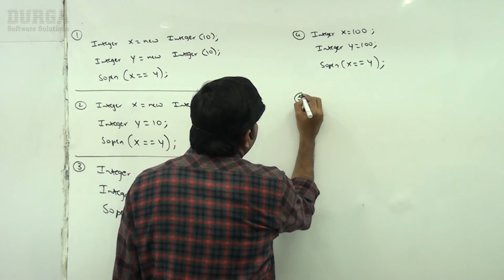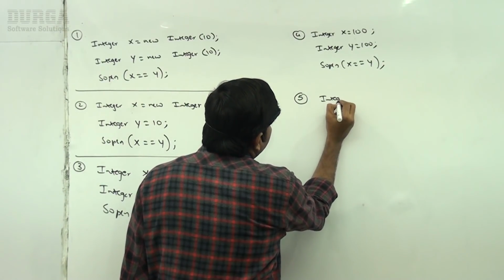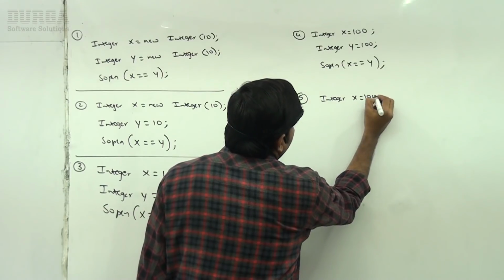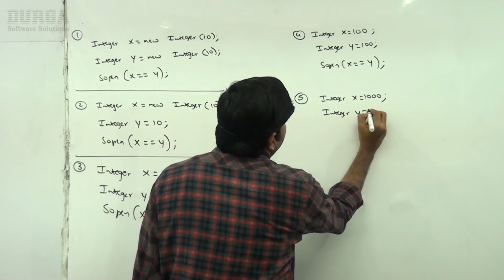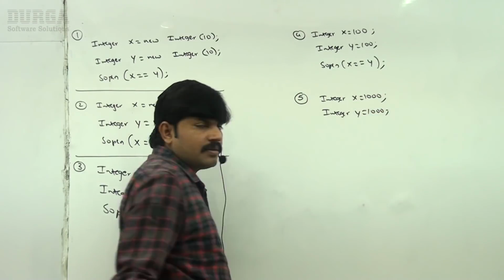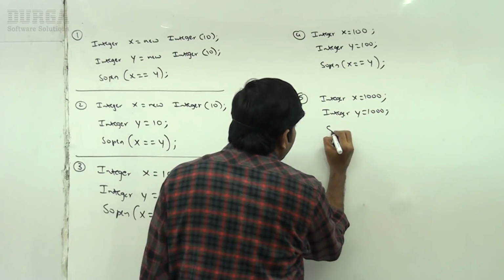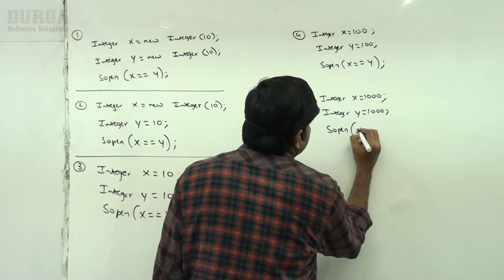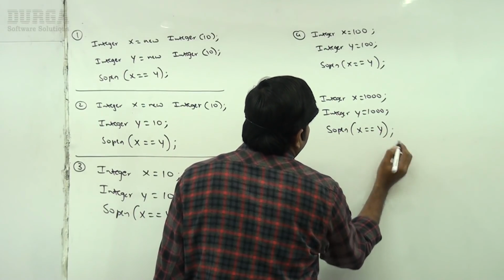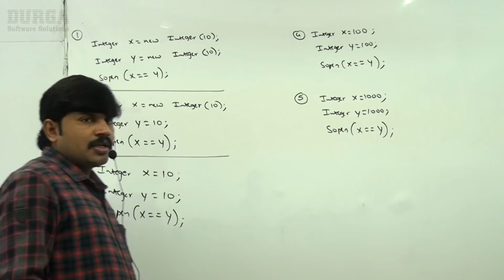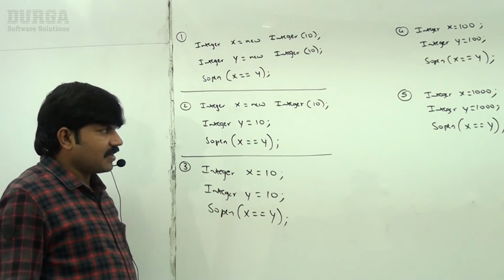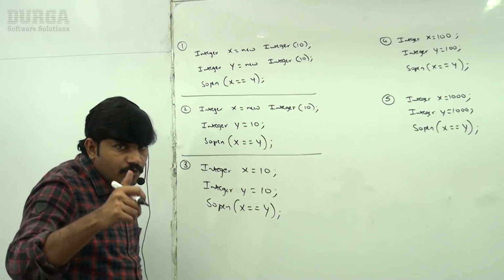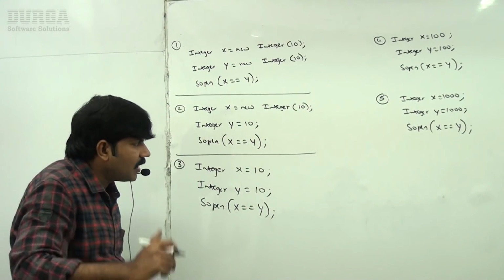Now the fifth one, sir: Integer x = 1000, Integer y = 1000. System.out.println(x == y). That's all, sir. Can you please confirm there are total 5 cases? Can you please confirm what answer we are going to get?